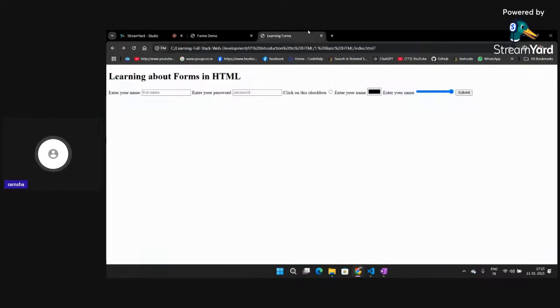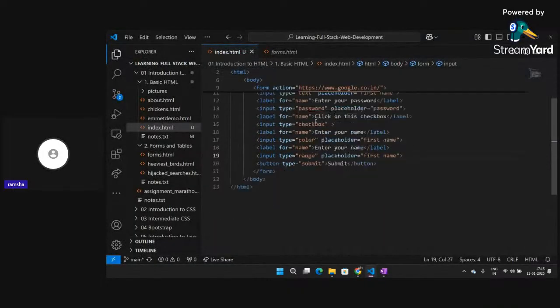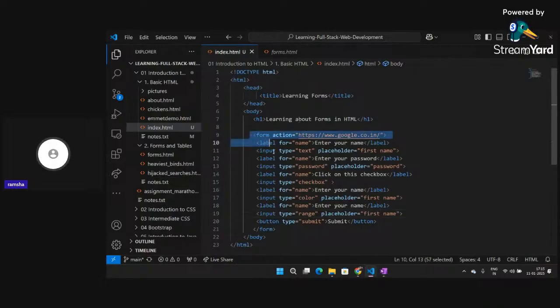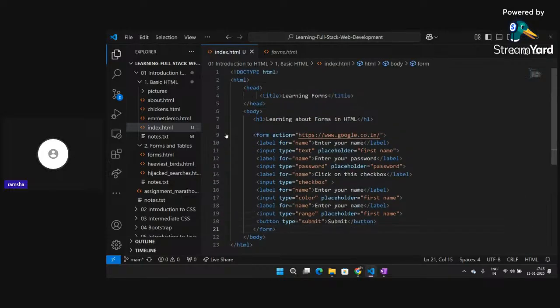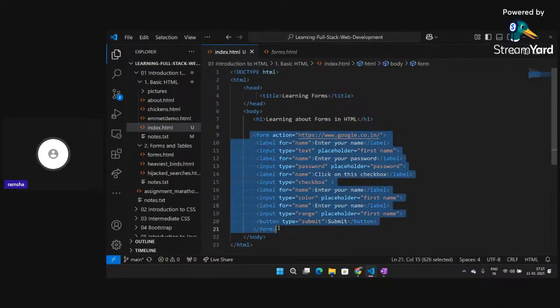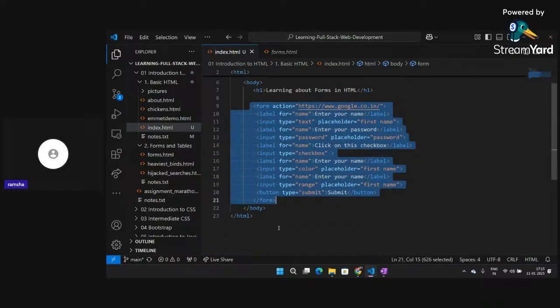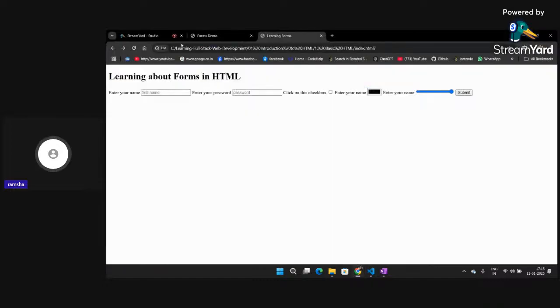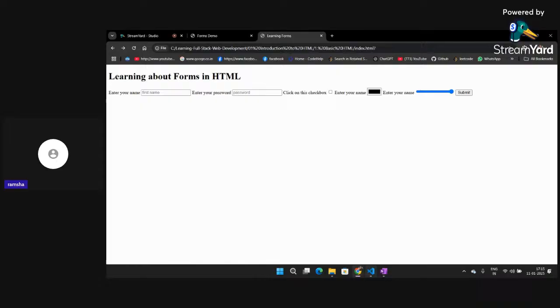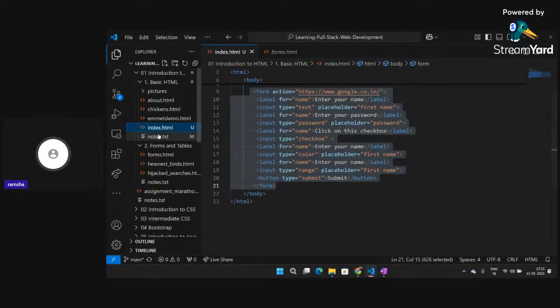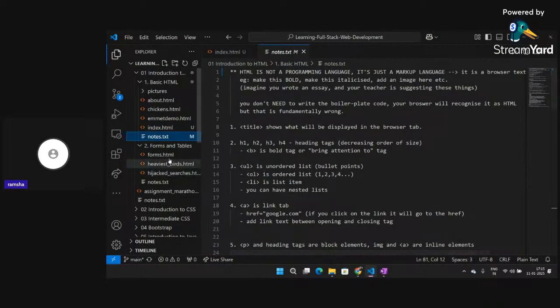Okay, and you can practice this, so you can create these simple forms. Now I hope this particular part is clear to all of you. You can create a simple login form also. So try creating a login form and sign up form, then you'll be able to understand more clearly what exactly is happening. So I hope this forms part is also clear to all of you.